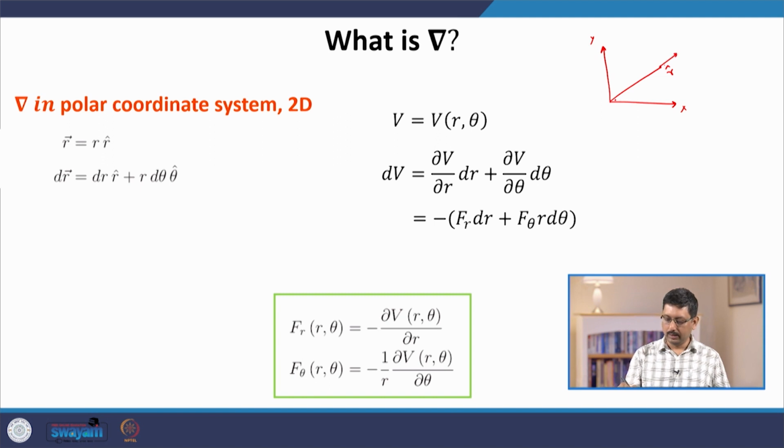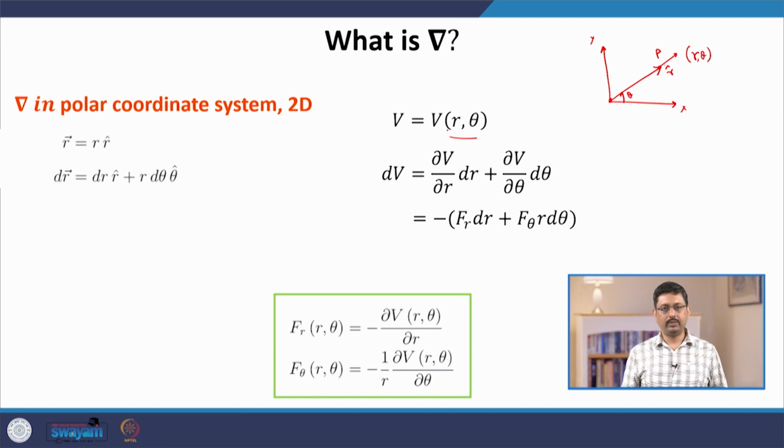So, this is the origin and you join some point P with the origin, then the position vector of this point, the distance is r, and the angle it makes with the positive x axis is the orientation of this vector. Now with this, you can imagine that the position is now given by two numbers r and theta.